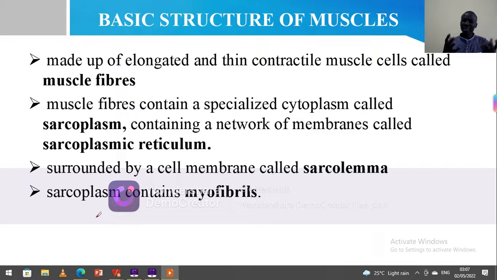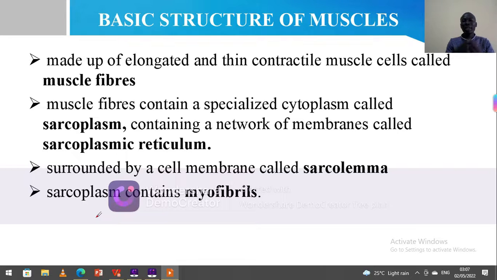It is a cell. It has all the organelles that you can talk about. However, the organelles are modified for the function of contraction, as we shall look at. So all muscle tissues are made up of muscle cells, also called muscle fibers. The muscle fibers contain a special cytoplasm which is called sarcoplasm.